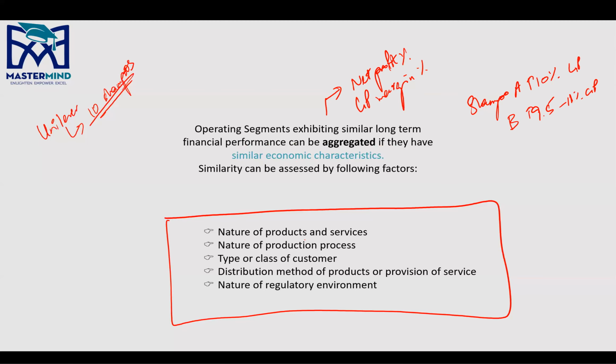So nature of products and services, this could be one. Nature of production process, very important. Type or class of customer, very important, right? So you could create a shampoo that is lower tier. For example, lower tier means somewhere around, let's say, a $15 shampoo, right?